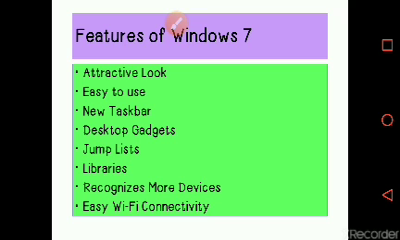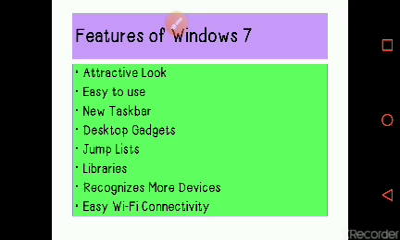Next is desktop gadgets. Gadgets are small utility programs and tools, and you can put gadgets on the desktop from the gadgets gallery. Which types of gadgets are there? Some are a clock, a calendar, and one is a puzzle game. You can put those gadgets on your desktop from the desktop gadgets gallery.